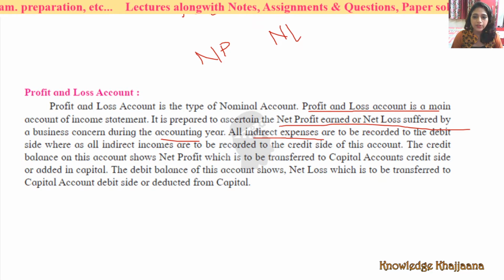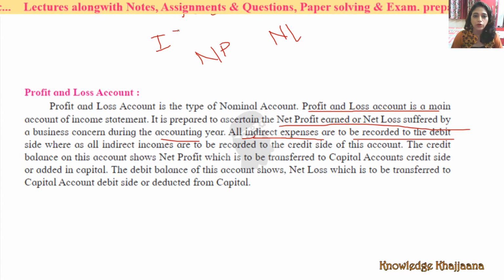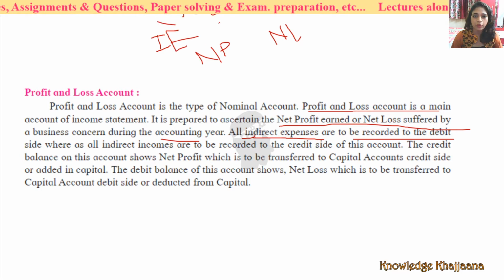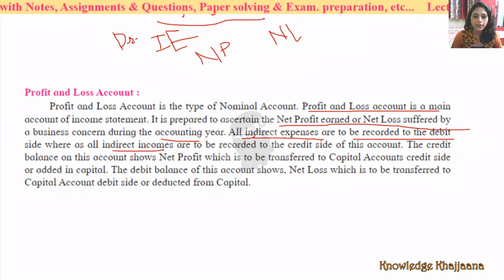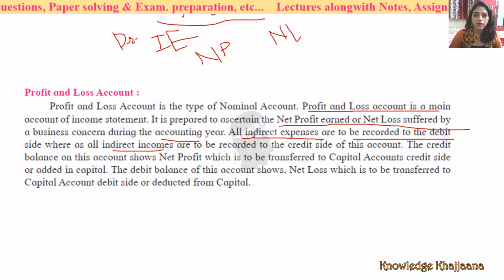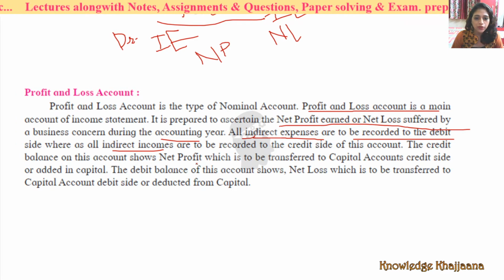All indirect expenses are to be recorded to the debit side of the profit and loss account. And all indirect incomes are recorded to the credit side of this account. The credit balance of this account shows the net profit.